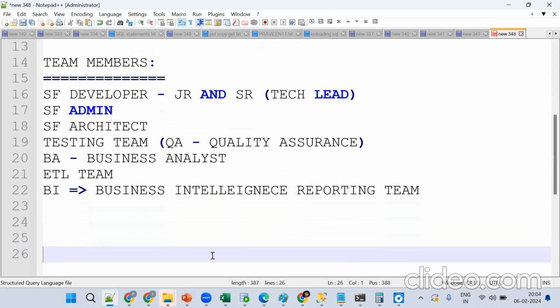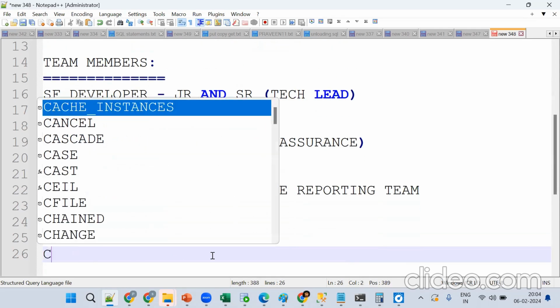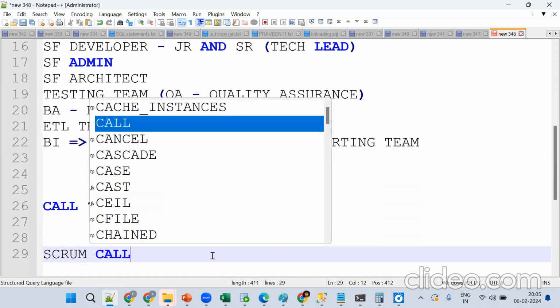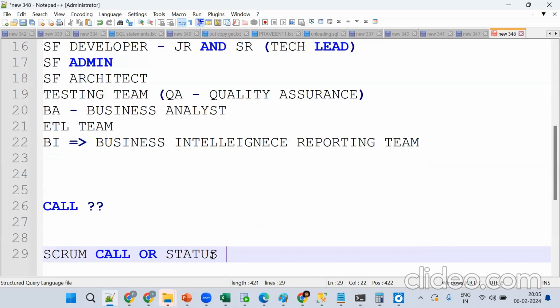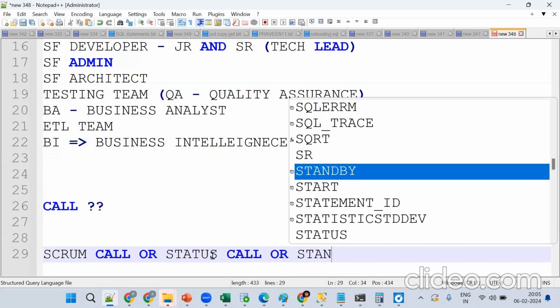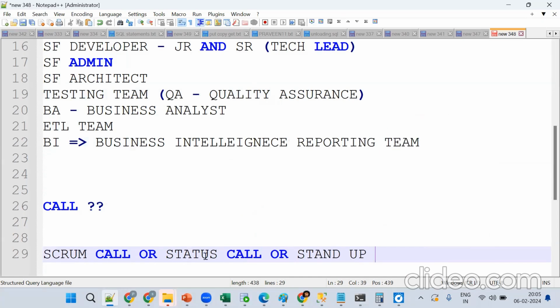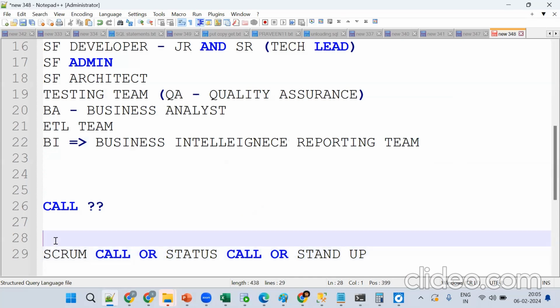Okay, same thing. Now tell me, daily we will have what type of call? Scrum call, or you can say status call, or stand-up call. So these are important. Any developer will have the same thing, whether SQL developer, Snowflake developer, or Java. We have the daily Scrum call because we are following Agile methodology.